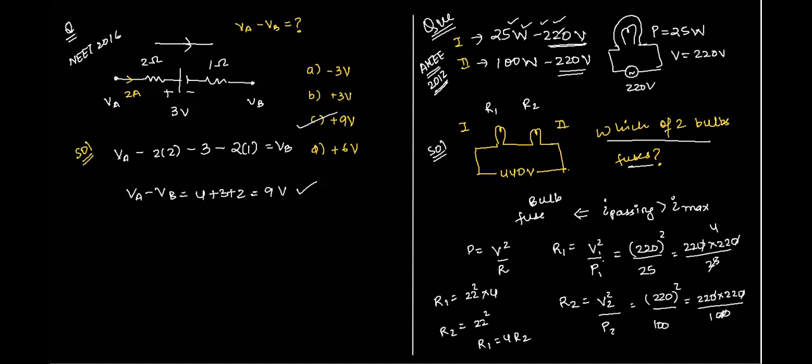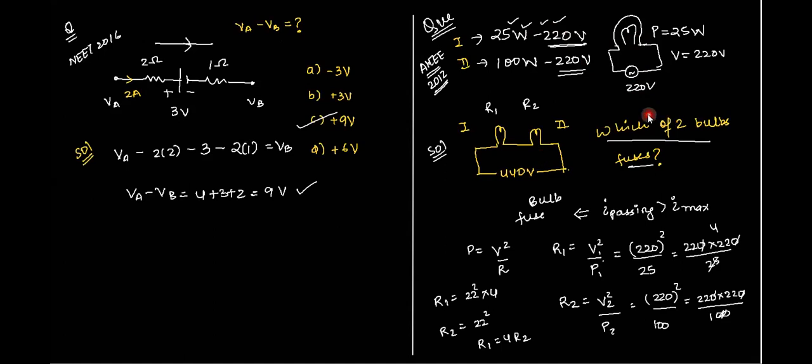See here, Atul, whenever you are given the reading of the bulbs, it means that if they were given a voltage of 220 volts, then that would have been the power. But what the question is saying is that you have now put them totally across 440 volts. This is what the question is saying.